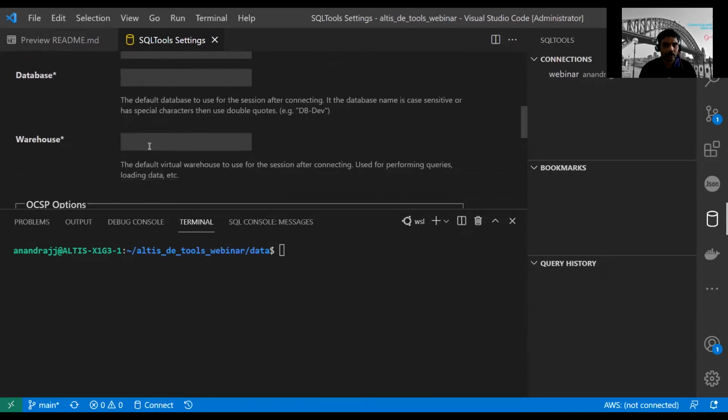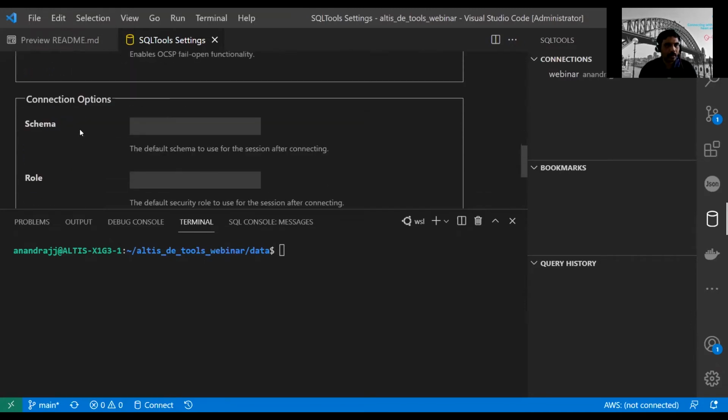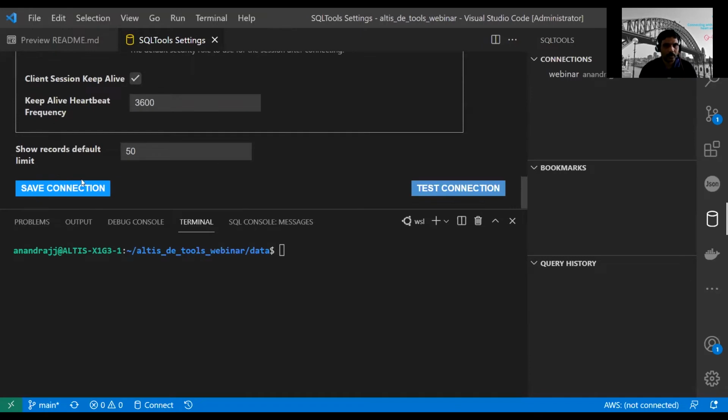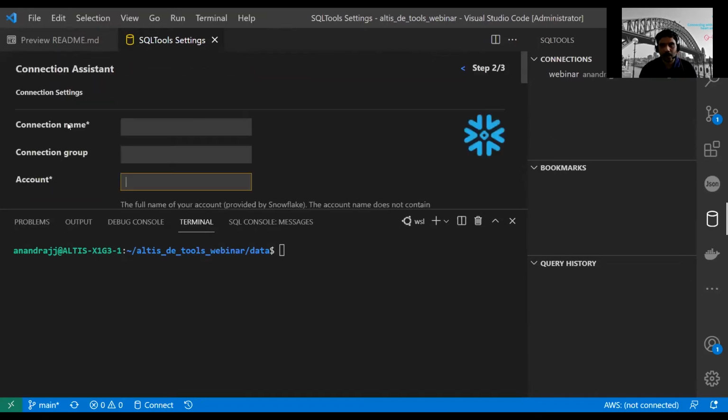If you know Snowflake, you need to say which workload, or which compute or warehouse, you want to execute your queries on, because Snowflake charges based on the workload you are executing. It's not for the storage or a server that is permanently running. Then you can select the schema and the role that you want to use, and save the connection. That's how you connect to Snowflake. I've already done that.